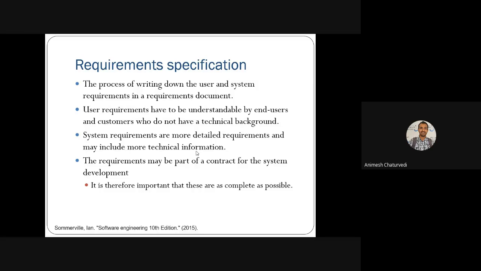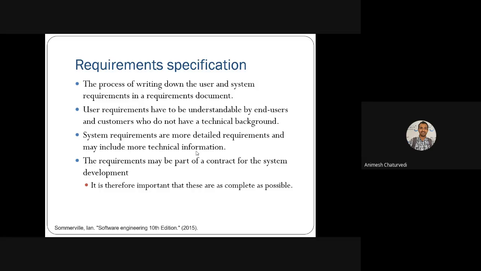First one is user requirements, which should be understandable to the end user or the customer who actually doesn't know much about the technical background. And the second kind of requirement is system requirements, which are a more detailed version of all these requirements, that even go into technical information and much more detailed technical information.